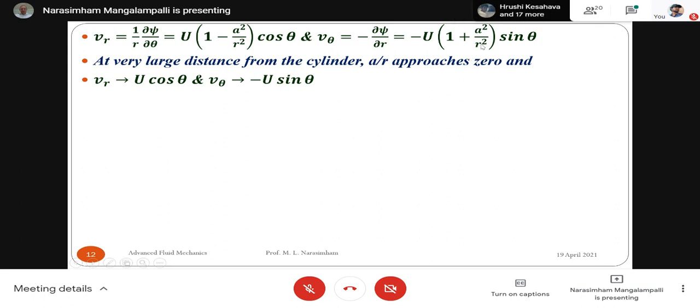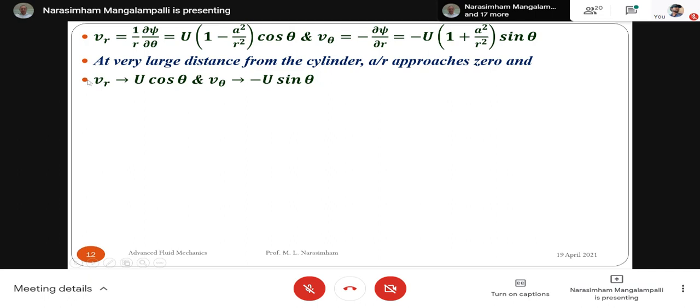When R is very large, this term is 0. So it will become minus U sin theta. So the expressions for radial velocity and tangential velocity are U cos theta and minus U sin theta respectively.